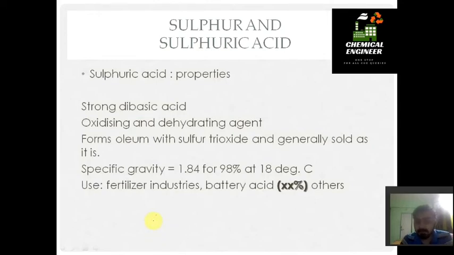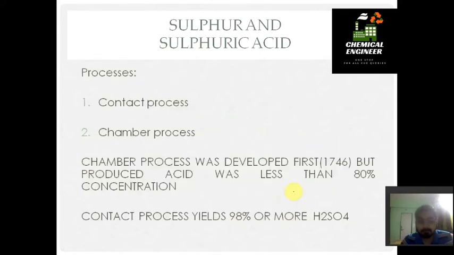Uses of sulfuric acid include the fertilizer industry and the battery industry. In fertilizer we use it in superphosphate production. In batteries we use it directly. So you have a second question from this video: what is the percentage of sulfur that we are using in the normal battery of a car or a vehicle? This is your second question of this video.